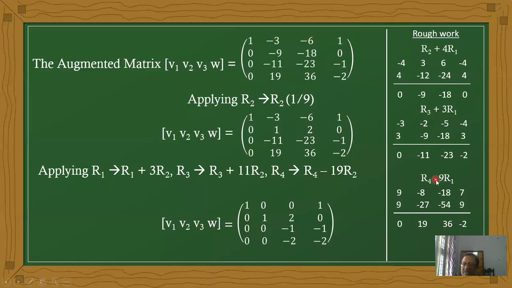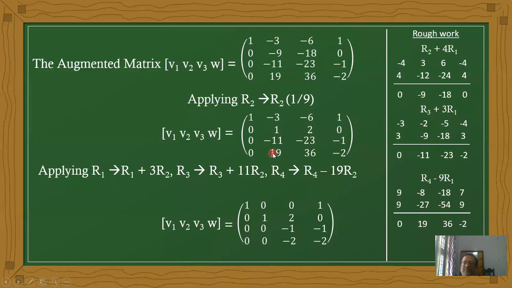Now subtraction is there, therefore 9 minus 9 is 0, minus 8 plus 27 is 19, minus 18 plus 54 is 36, and 7 minus 9 is minus 2.